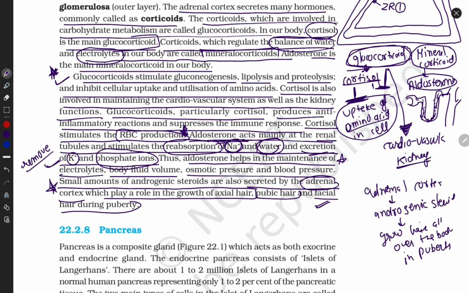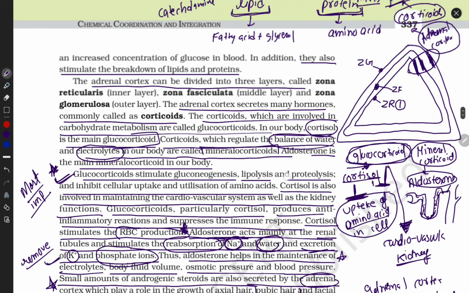So this is the overall function of our adrenal gland. This is most important. One single word, most important. This is very important from the exam point of view. So this is our adrenal gland.